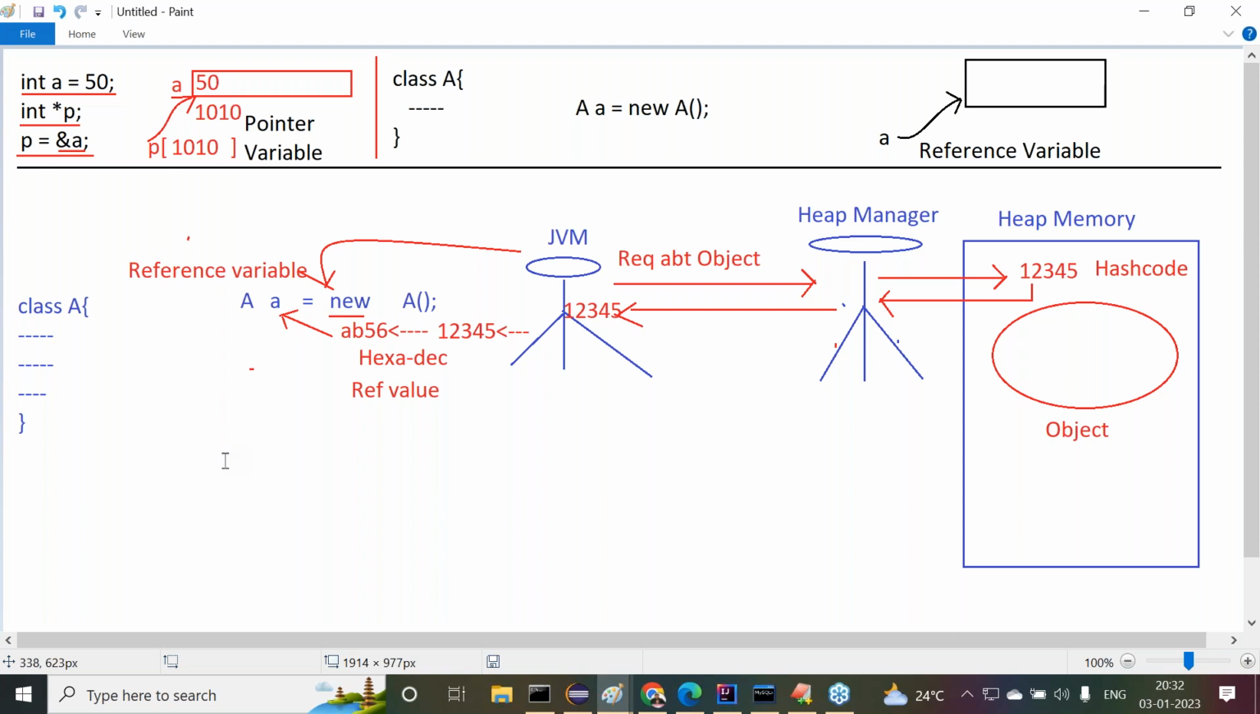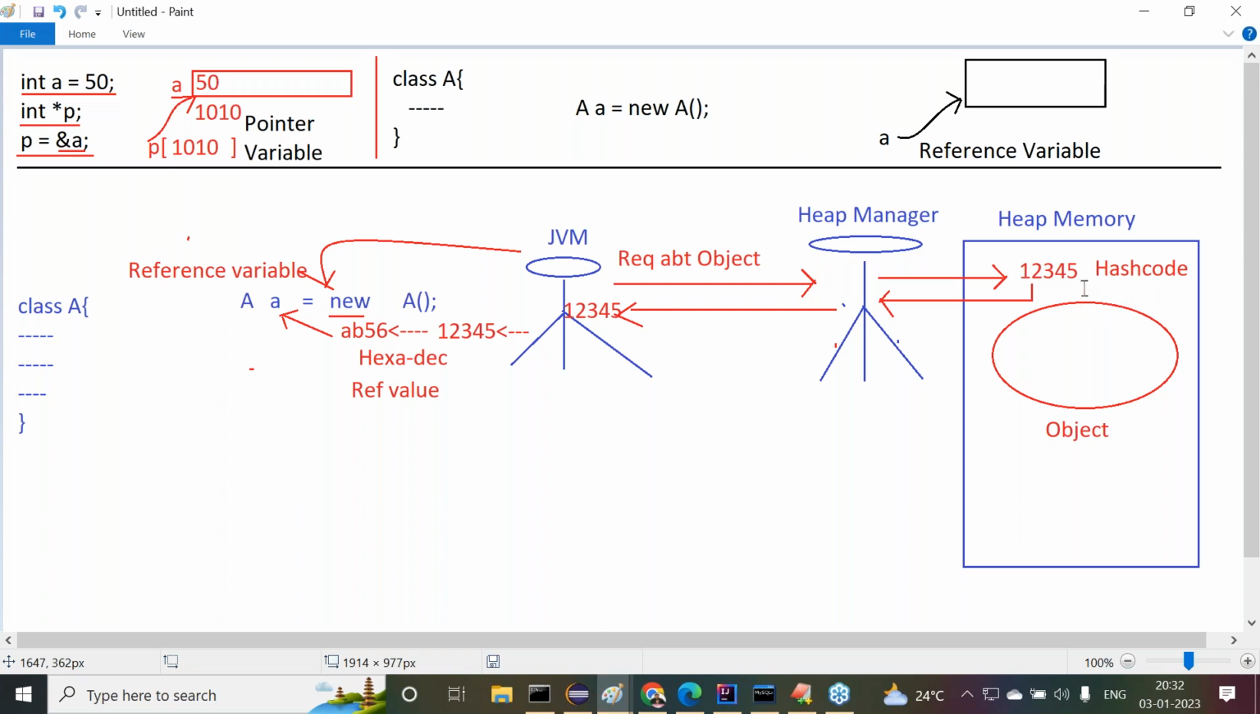All of you get my point or not? Now we understood the reference variable. A reference variable is a variable which stores the reference value of the object. The reference value of the object is the hexadecimal form of hash code. Here, hash code is a unique identity provided by the heap manager for each and every object. It is an integer value. It is not an address location, but of course, that integer value is created by using a hashing mechanism internally. Hashing mechanisms have their own approach of creating this hash code value.